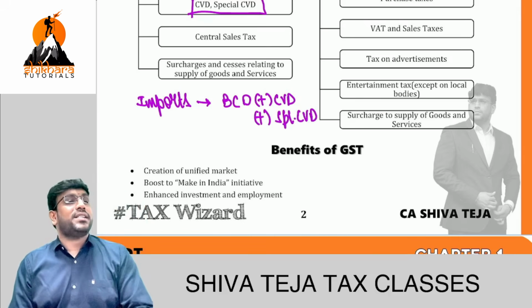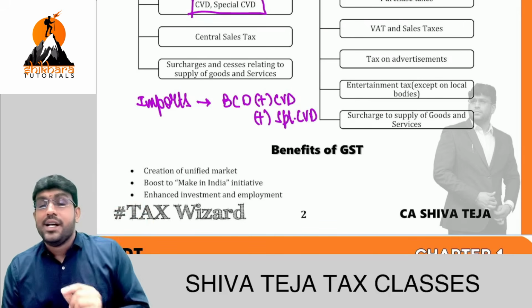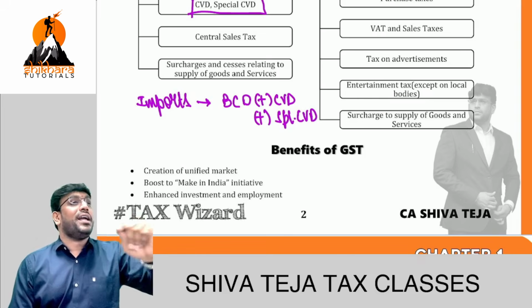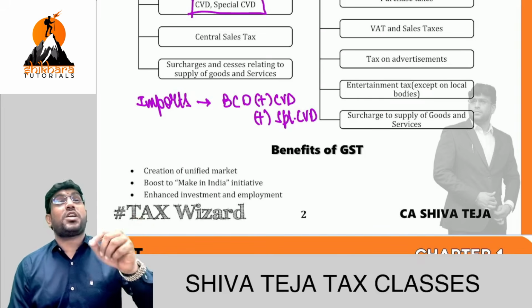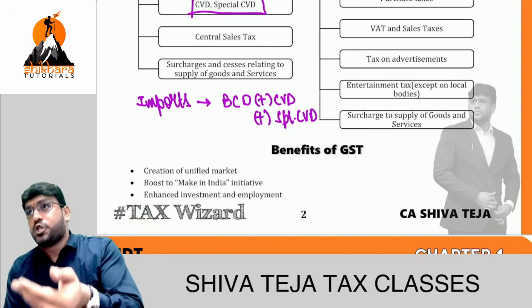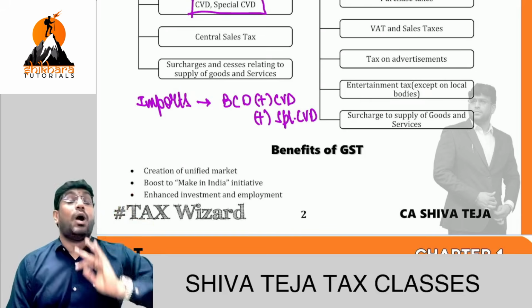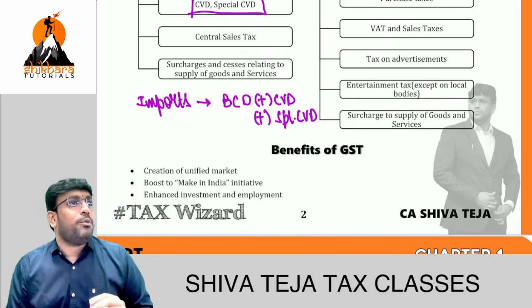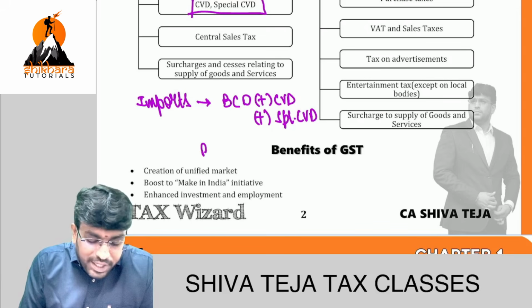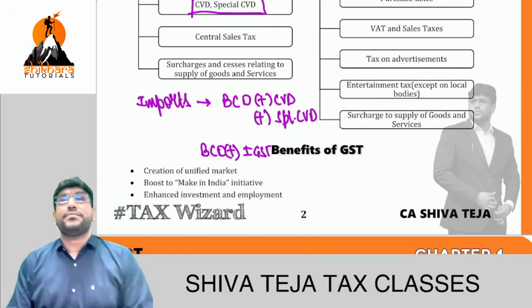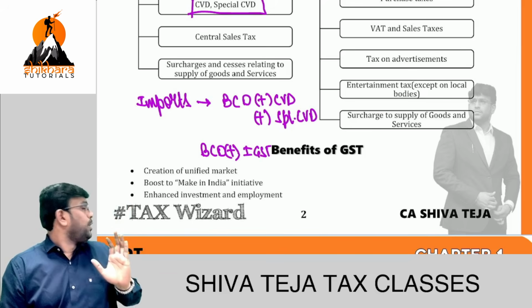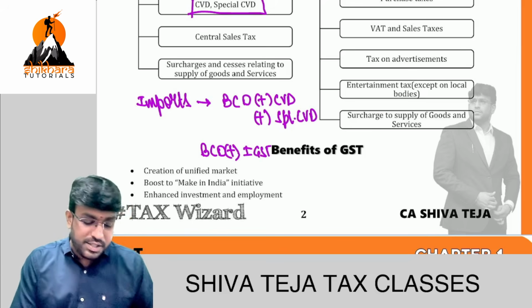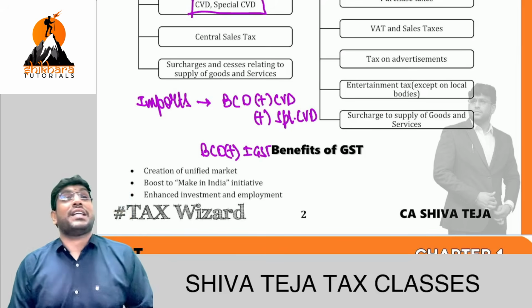BCD means basic customs duty. CVD means countervailing duty. Special CVD means special countervailing duty. All these taxes we used to pay when importing from outside India. But they changed this concept completely. Now if you are importing after GST, you will pay only BCD plus IGST. That's all. Are we getting clarity, friends?